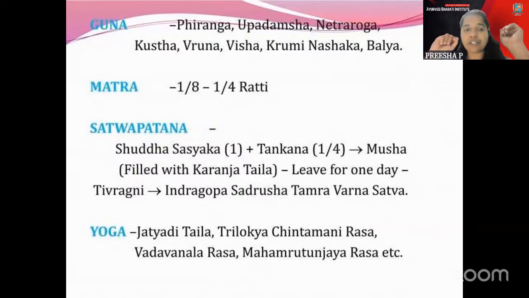Then coming to the yoga, it is Jatyadi Taila. Maybe we will not believe the Jatyadi Taila, because almost all the times Jatyadi Taila we will correlate with the Bhaishajya part there. We think there is some Rasa part left or what. So Jatyadi Taila is having the Sasyaka. That is why that particular color is there. Something you will remember. Then Vadavana Rasa, Mahamrityunjaya Rasa, it is only important.